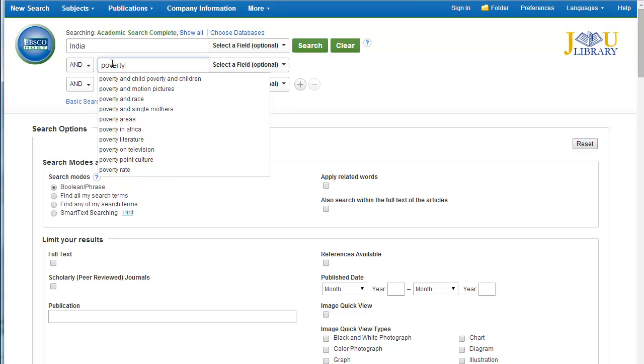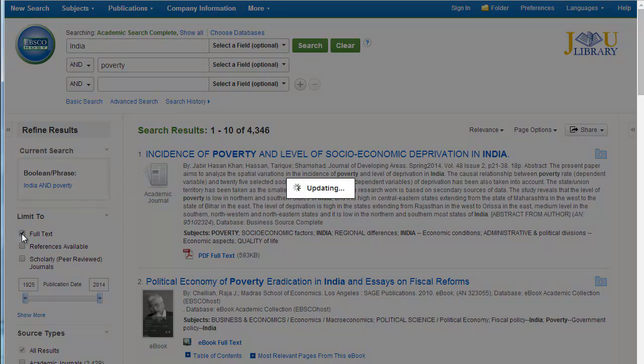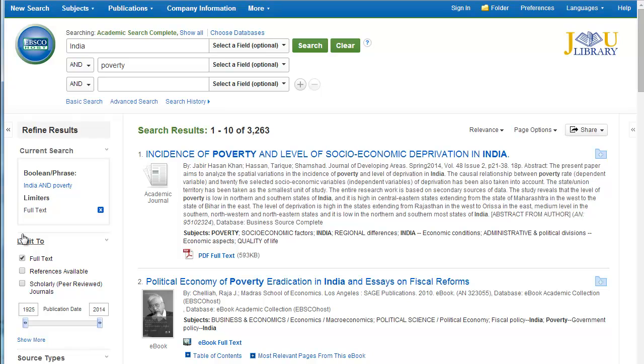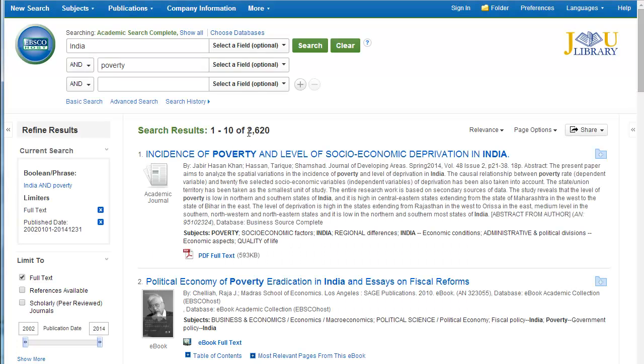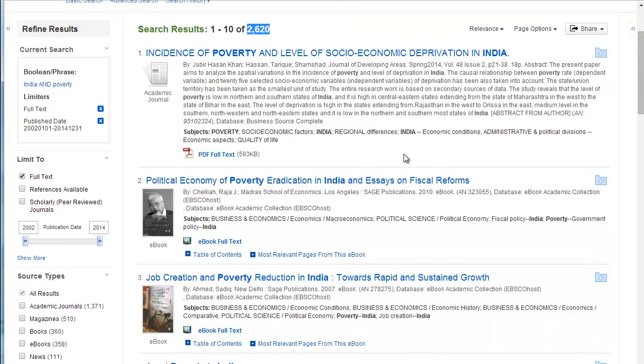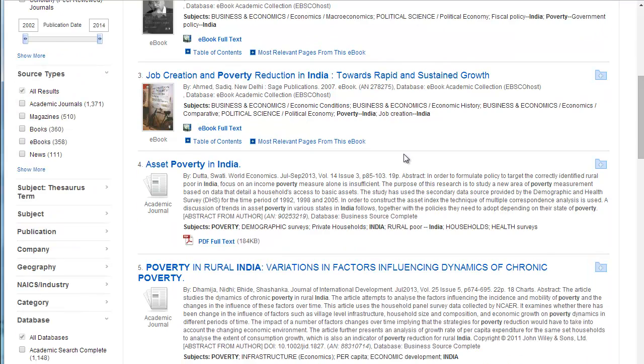And I'm going to keep it simple by focusing first on just India and poverty. I also want to focus on full text articles so I can read all of them online. And let's keep it in the 21st century, okay? Sweet. All right, so I have about 2,000 articles. That's great. I want to scroll down and take a look at some of the titles to see if anything grabs my eyes.